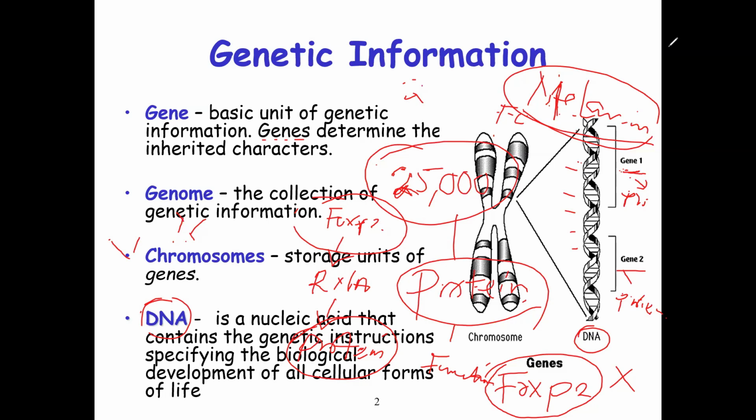Like for example, generally, some parents are very angry parents, and you know that the angry character is controlled by a hormone called adrenaline. So if you pass on those characters or those genes to your offspring, then the child will also be an angry child, because of the high concentration of that adrenaline gene.